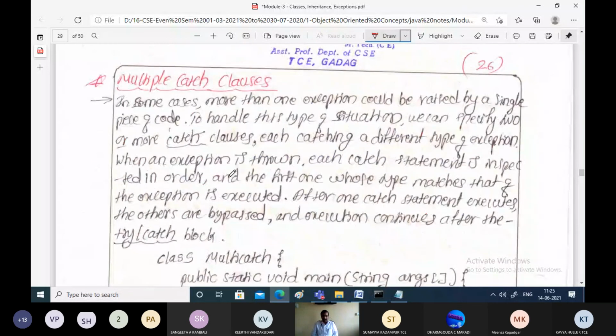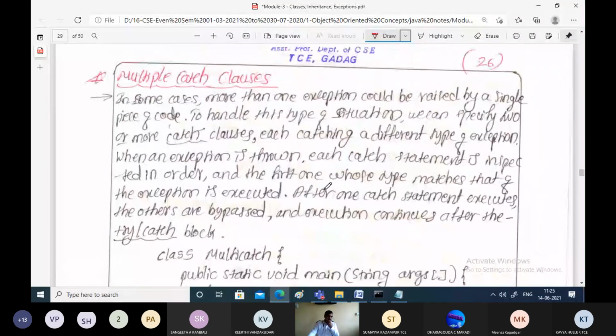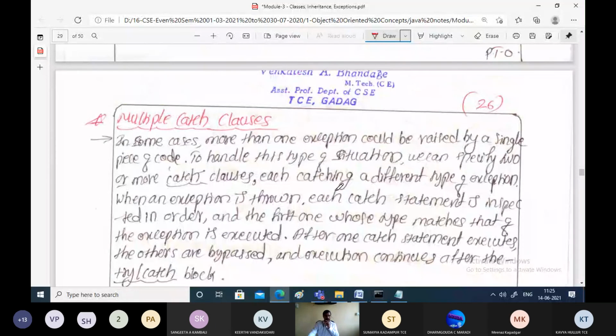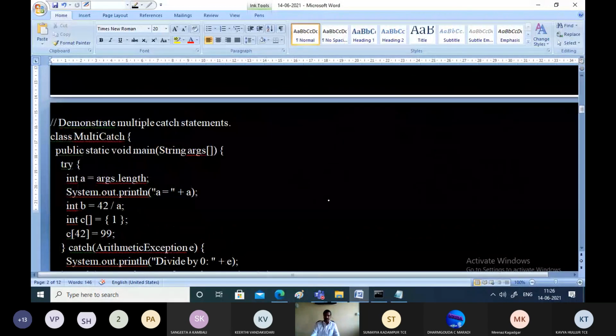Now, multiple catch clauses. As I said, a single code can cause more than one type of error. Multiple errors can be caused by a single block of code. In such a situation, we should write multiple catch clauses.